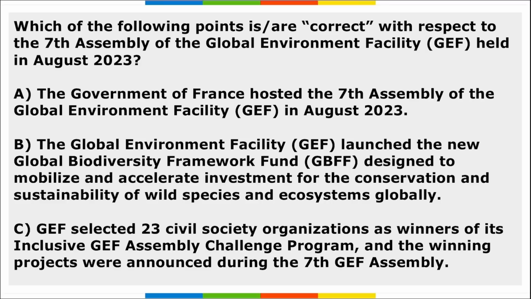Next, which among the following are correct with respect to the 7th Assembly of the Global Environment Facility held in August 2023? Among these, option B and C are correct here. Only option A is wrong. That is, the government of France hosted this 7th Assembly of the Global Environment Facility. It was in the Vancouver Convention Center in Vancouver, British Columbia. Correct? So option A is mentioned wrong here. Correct? Important. Then B and C, they both are correct here. That is the Global Environment Facility.